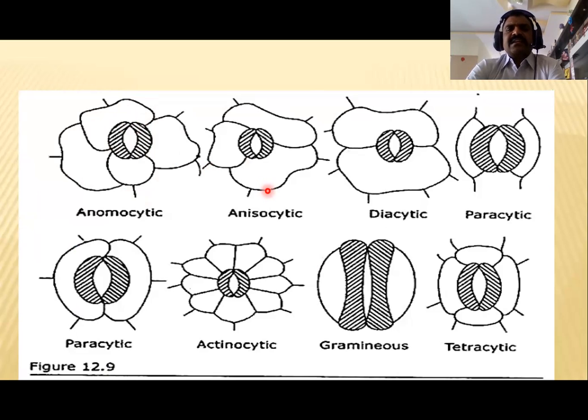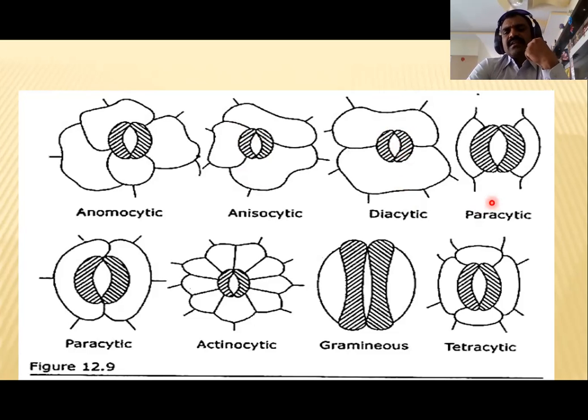And see here, the anisocytic stomata. We clearly observe that the stomata is surrounded by only three subsidiary cells of unequal size. And in the diacytic stomata, the guard cells are arranged at a 90 degree angle to the subsidiary cells. There are two subsidiary cells arranged at 90 degrees. That's why we call it the diacytic stomata.